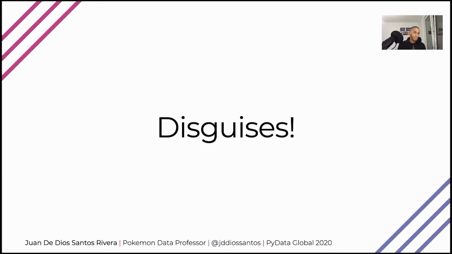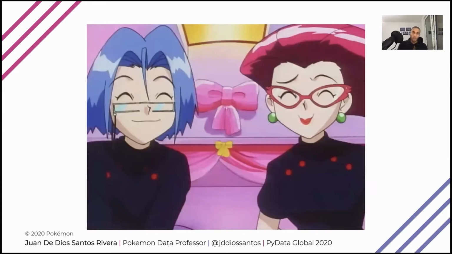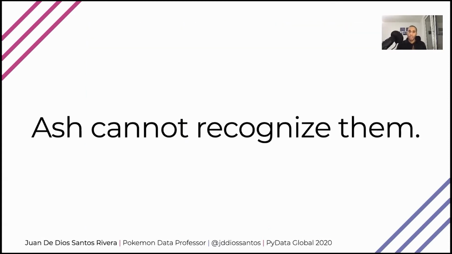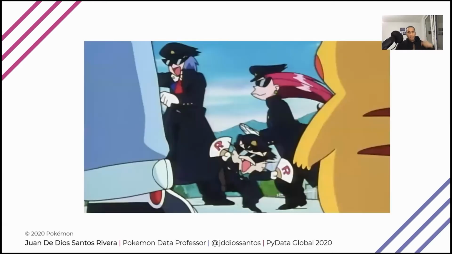Honestly, they haven't been so successful. And this is an example of them. And here we have Team Rocket wearing a nice and pretty modern black coat and glasses. And I see them as Team Rocket, however, Ash cannot recognize it. And let's actually see an example too, so you guys can have an actual idea of what I'm talking about.